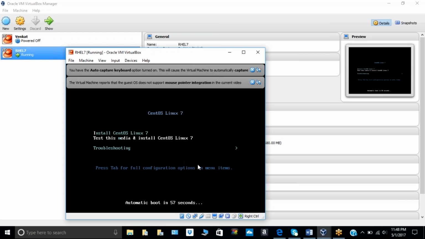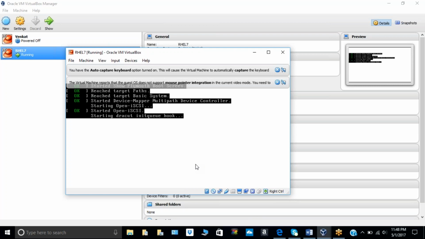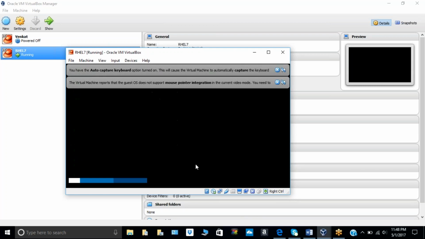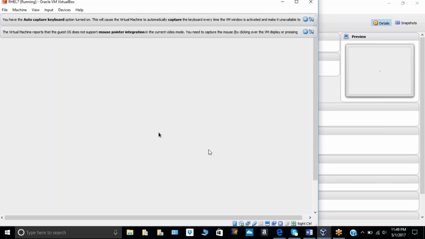Okay, enter. The virtual machine reports that the guest OS does not support mouse pointer integration. Escape.